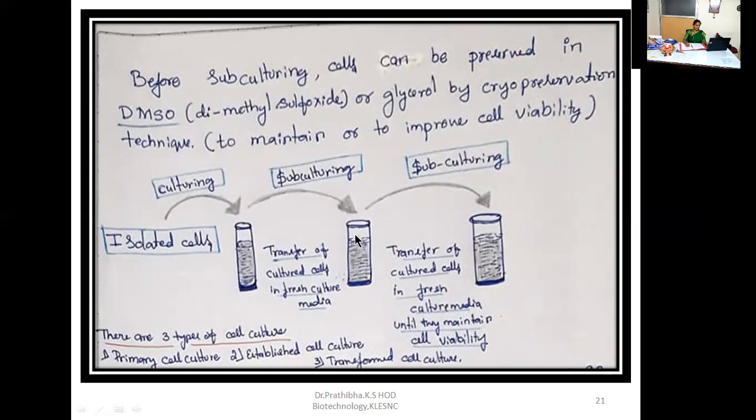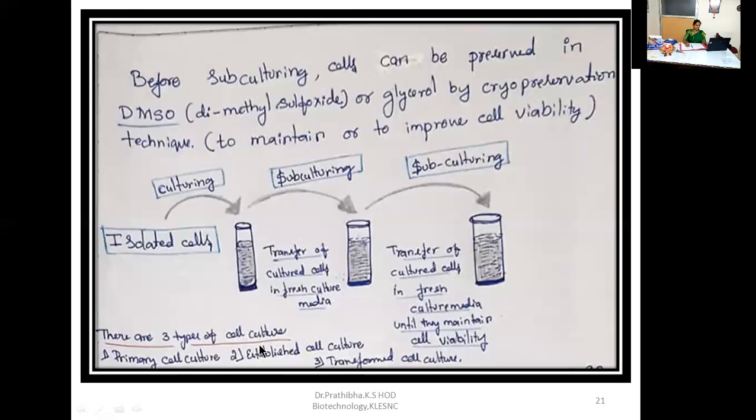Further, again these cultured cells will utilize these nutrients, and nutrients will become exhausted, right, or lost. That time again these cultured cells are transferred into the fresh culture media until they maintain cell viability. Okay, this kind of cell subculturing can be performed for 70 times or 80 times or 90 times. So this is nothing but the subculturing.